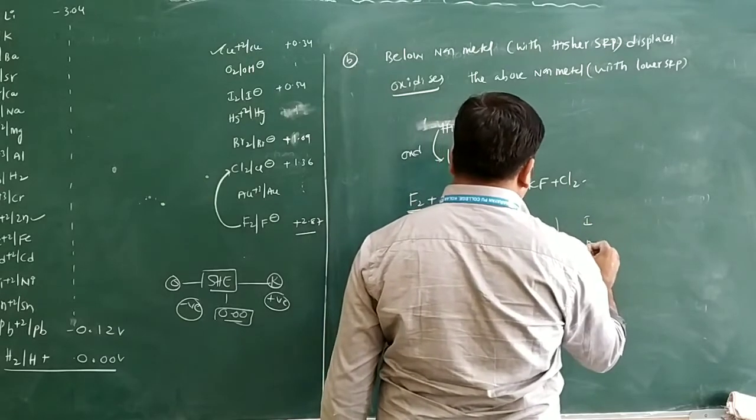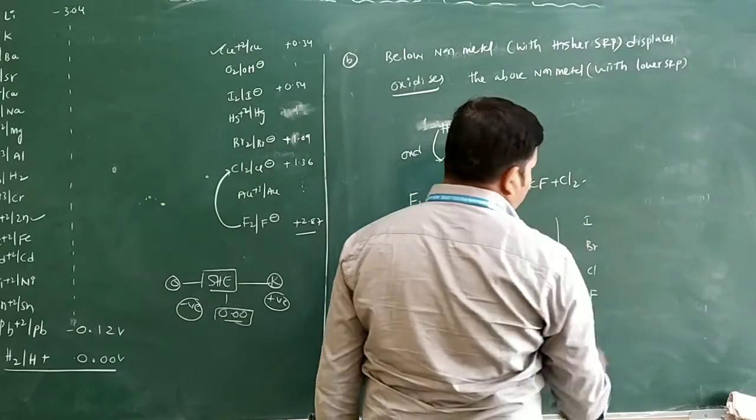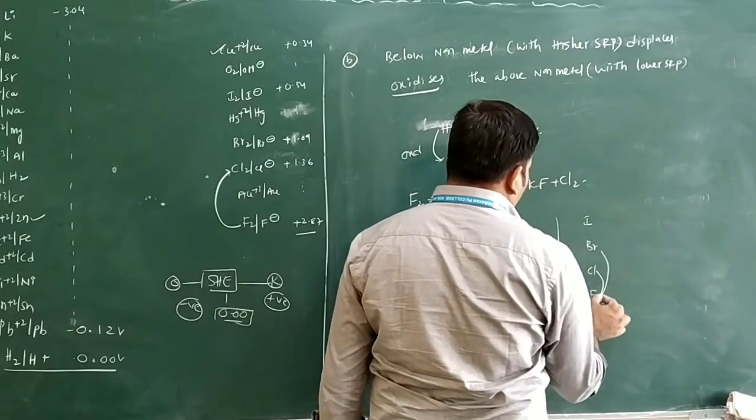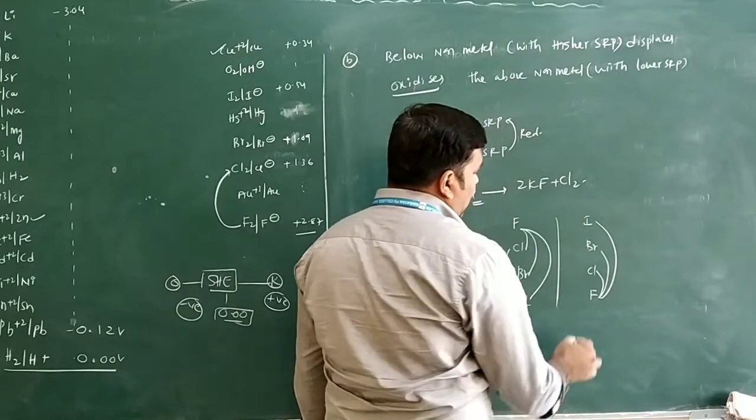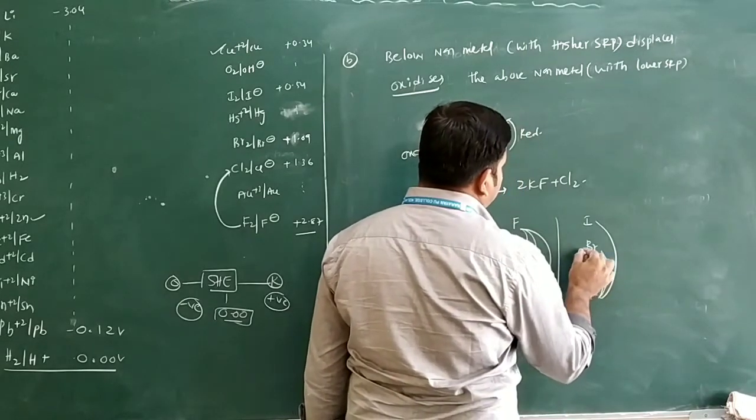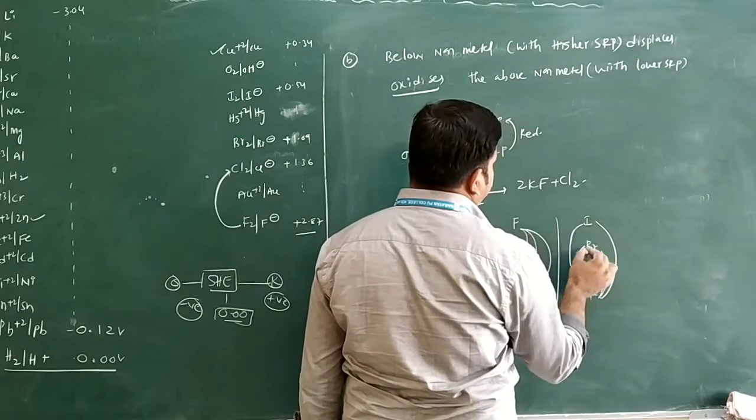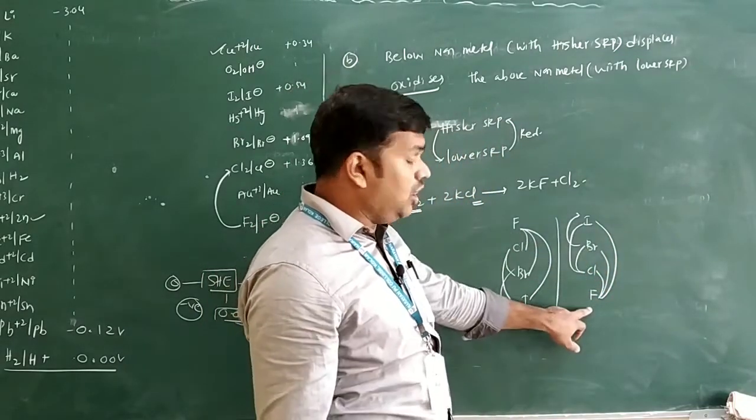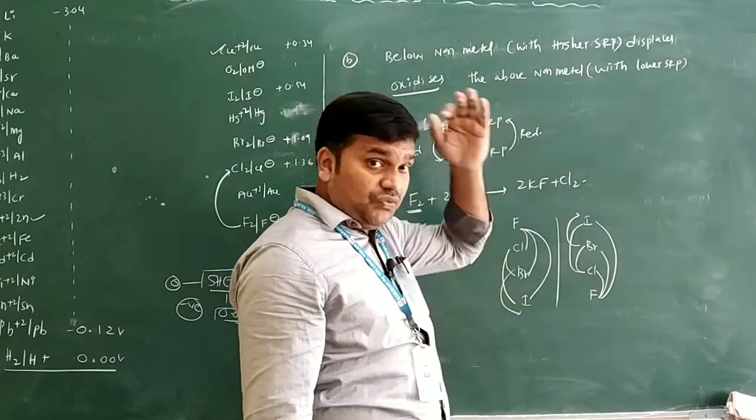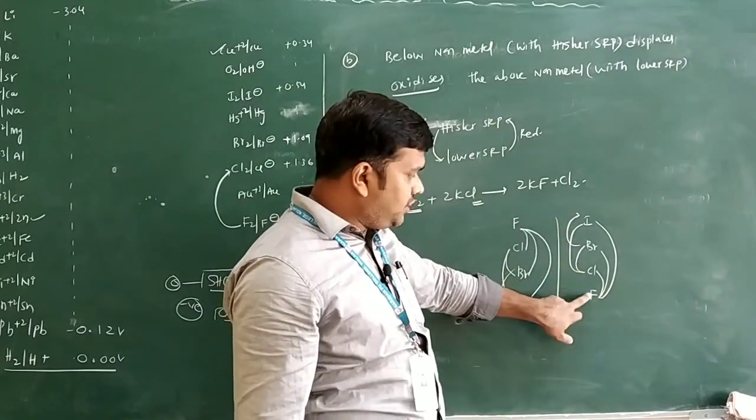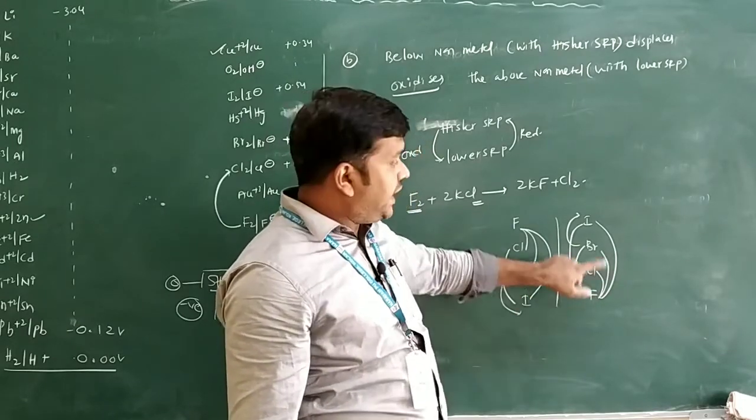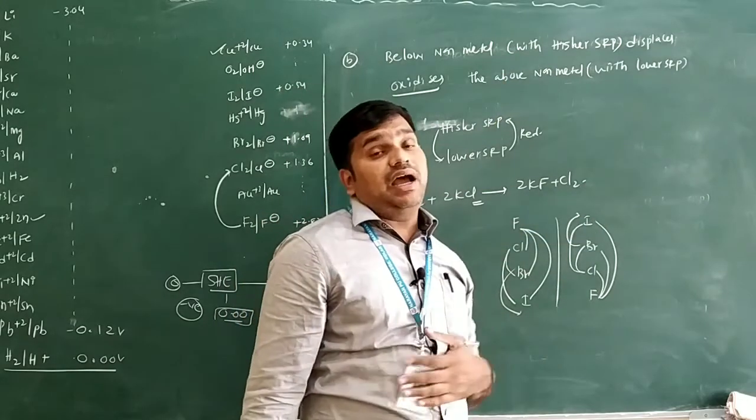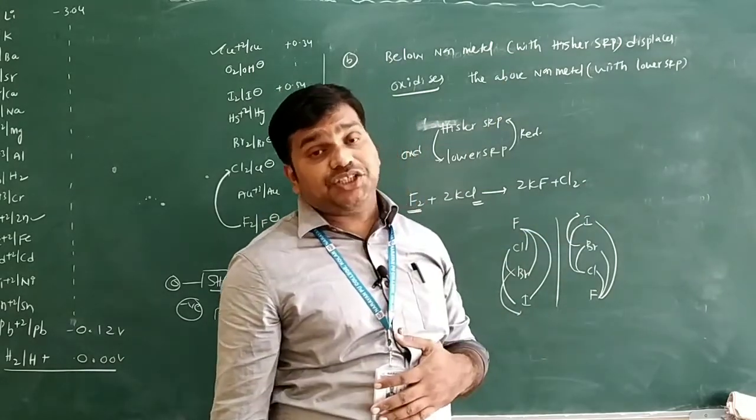Or you can write it in the form like this: iodine is there, bromine is there, chlorine is there, fluorine is there. Fluorine oxidizes the chlorine, the bromine, and the iodine only. Chlorine oxidizes the bromine and the iodine. But bromine only oxidizes iodine. Now what we will say here: below non-metal displaces the above non-metal only. But the above non-metal does not displace the below non-metal, because they have higher standard reduction potential values only.